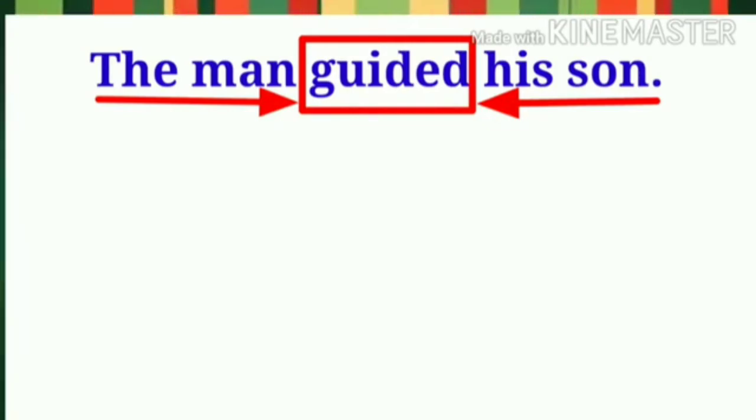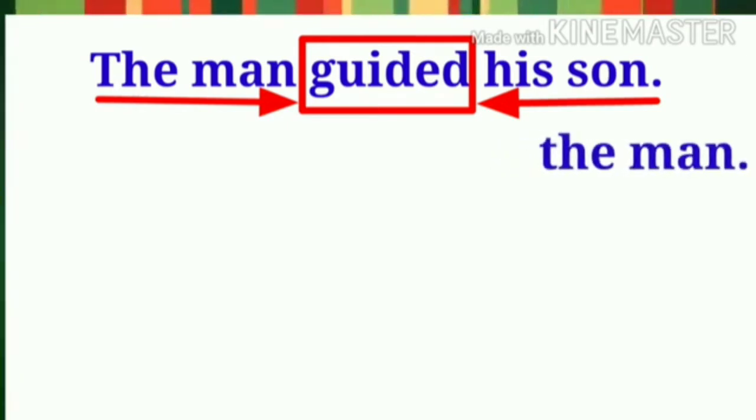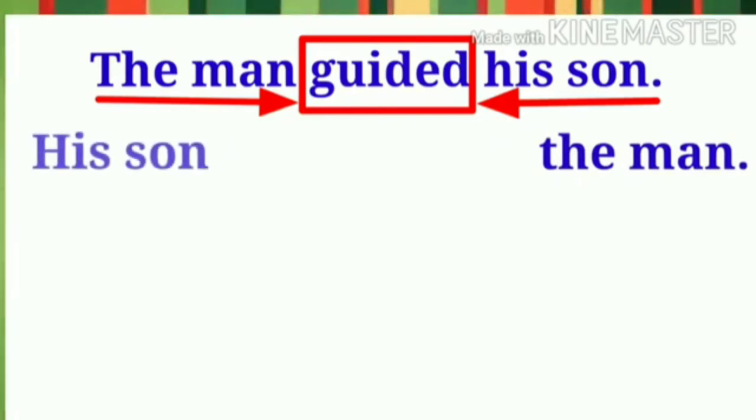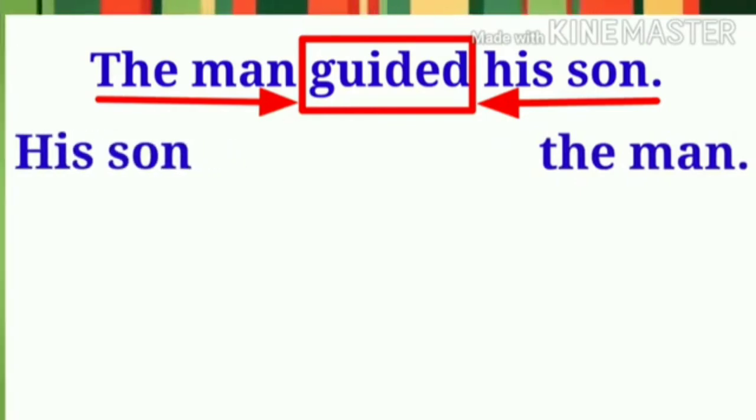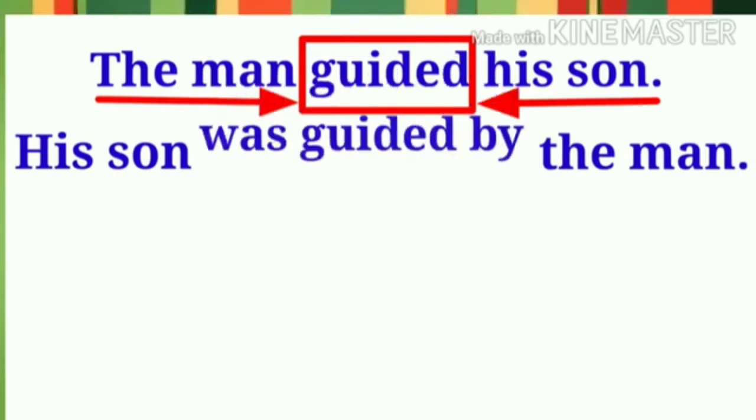Students, when we transform active voice into passive voice, subject is written at the place of object and the object is written at the place of subject. In this sentence, the man is the subject and his son is the object. It means that the subject, the man, has to be placed at the end of the passive voice and the object, his son, has to be written in the beginning of the sentence.